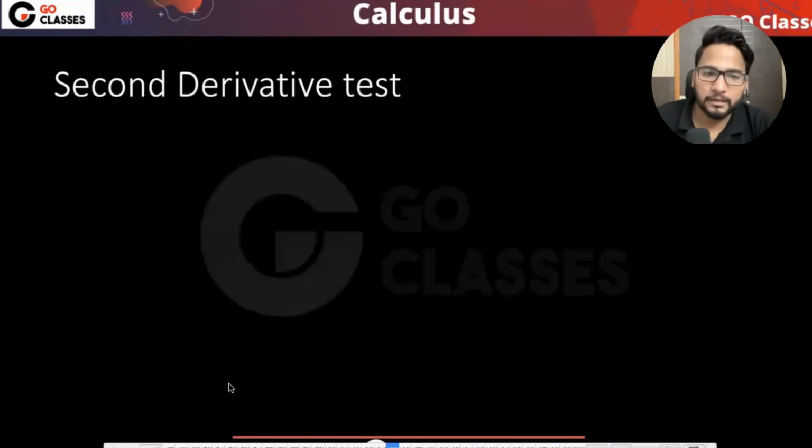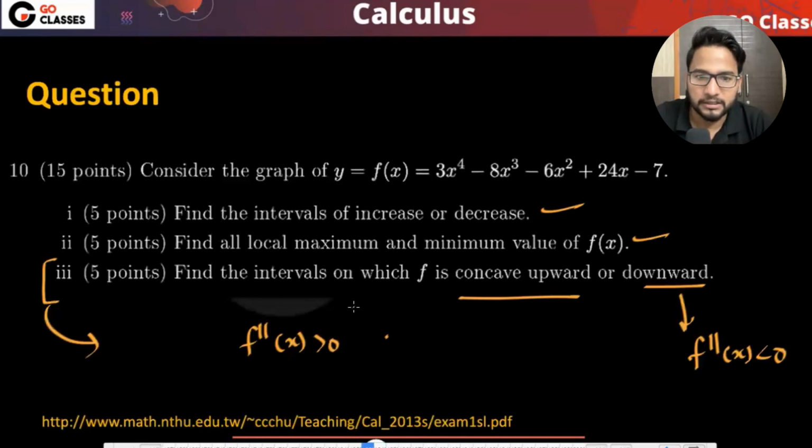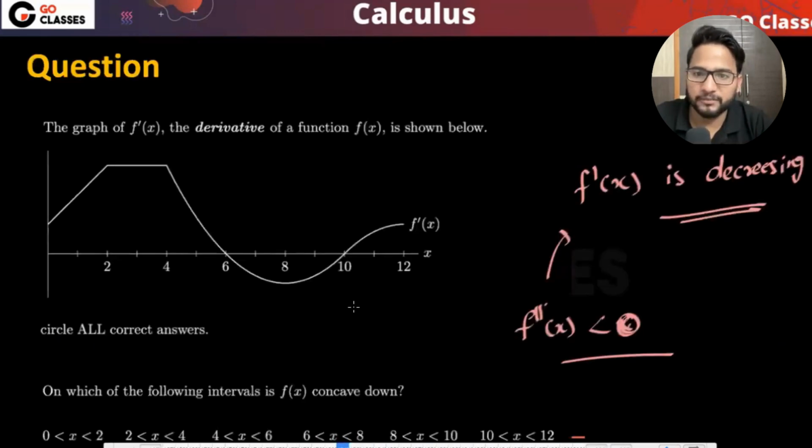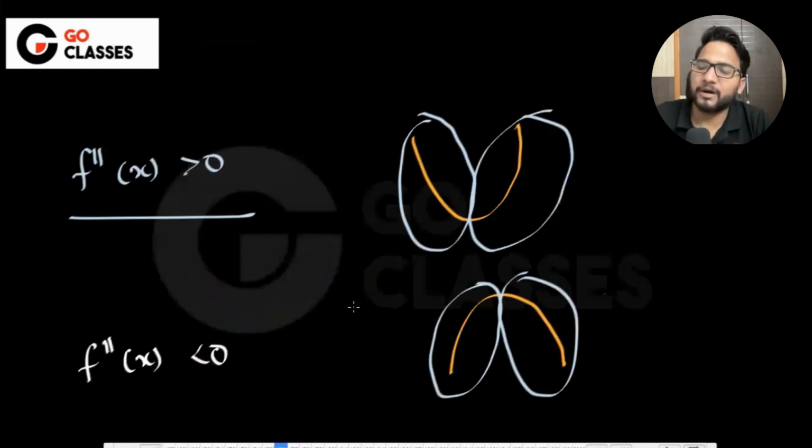Now we will be starting with the second derivative test, right? If you recall, if I go back to the previous slides, we were seeing the second derivative, and what does this mean? Do you recall what the second derivative means? If I'm saying that f double dash x is greater than 0, then what does this mean? It means that it is concave up, right? So f double dash x greater than 0 means it is concave up.